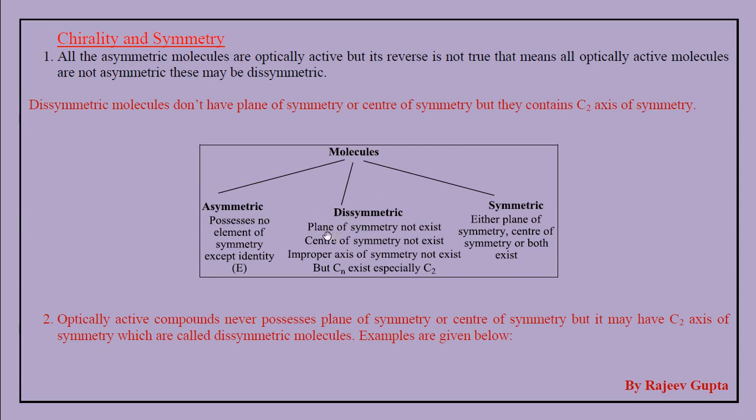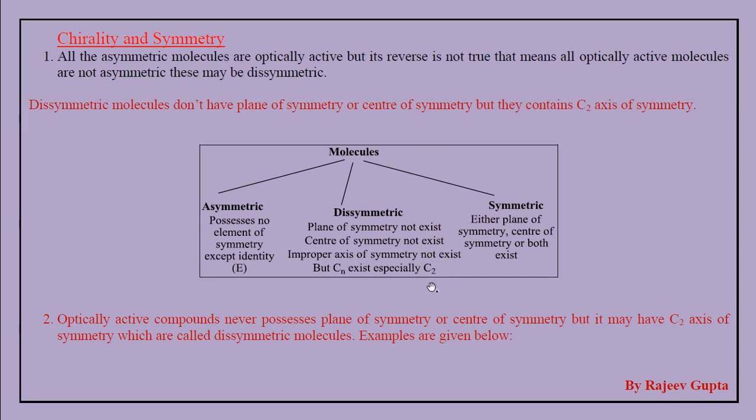Dissymmetric molecules do not contain a plane of symmetry, do not contain a center of symmetry, and do not contain an improper axis of symmetry, the Sn symmetry. But these molecules necessarily contain a Cn proper axis of symmetry, specifically a C2 axis of symmetry, where we rotate a molecule by a 180-degree angle around an axis and we get an equivalent configuration of that molecule.